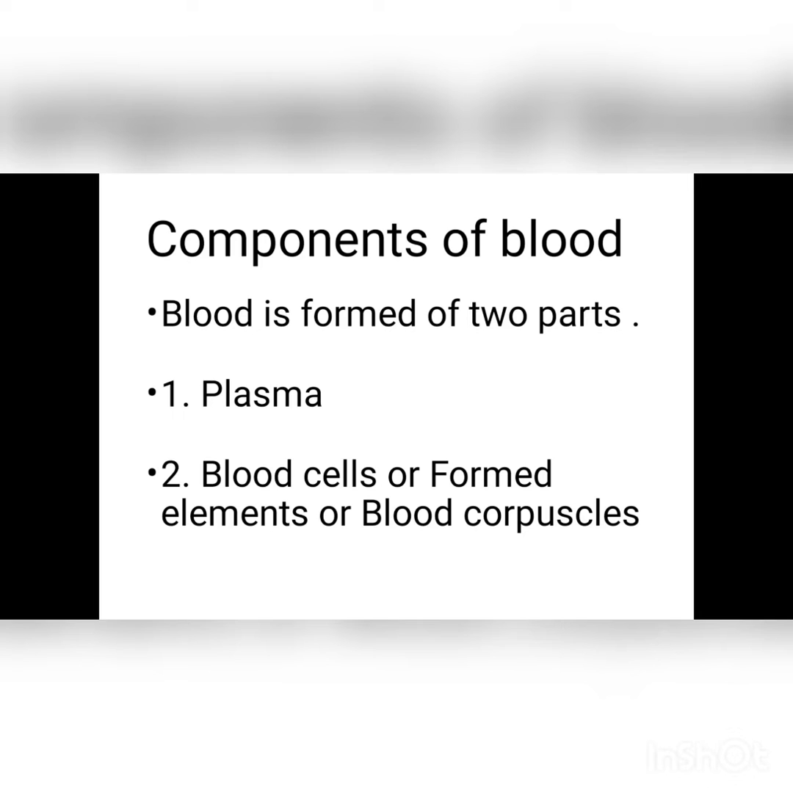Now we are discussing about the components of blood. Components of blood. It is formed of two parts. Number one is plasma, which is a fluid part or matrix part. Number two is blood cells or formed elements of blood corpuscles.